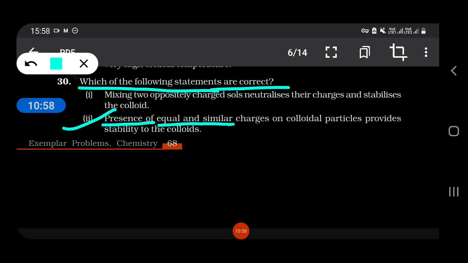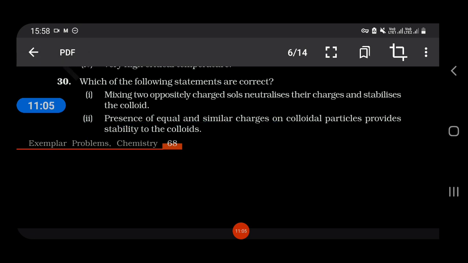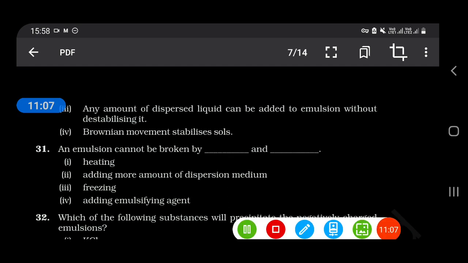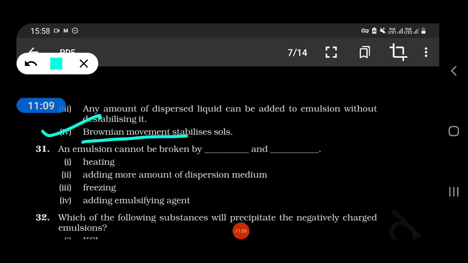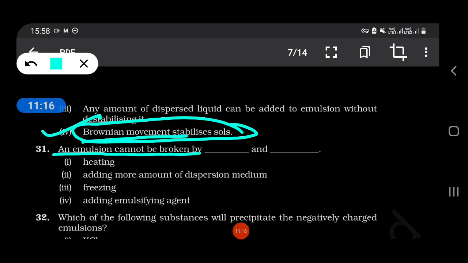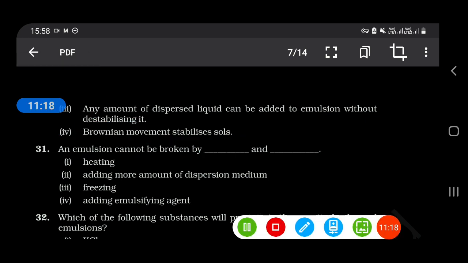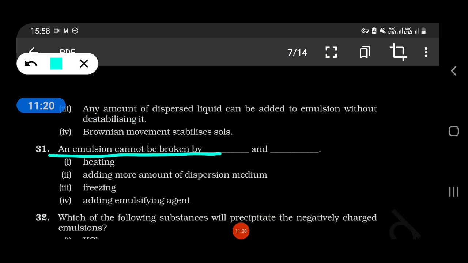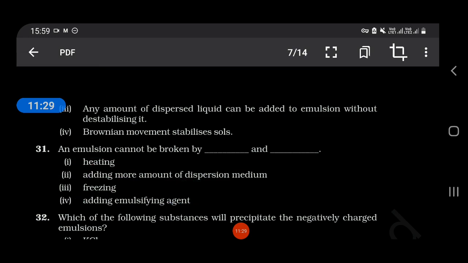Presence of equal and similar charges on colloidal particle provides stability to the colloids. Brownian movement stabilizes the sols. An emulsion cannot be broken by adding more amount of dispersion medium and adding emulsifying agents.